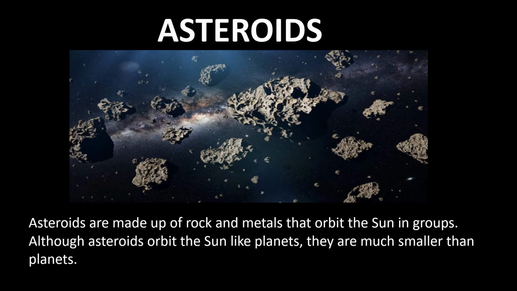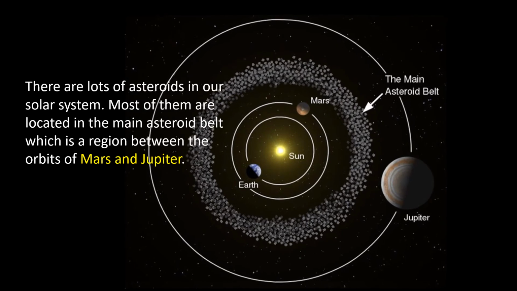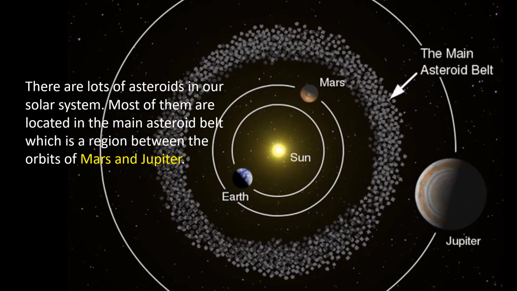Asteroids are also members of the solar system. Asteroids are made up of rock and metals that orbit the Sun in groups. Although asteroids orbit the Sun like planets, they are much smaller than planets. There are lots of asteroids in our solar system. Most of them are located in the main asteroid belt, which is a region between the orbits of Mars and Jupiter.